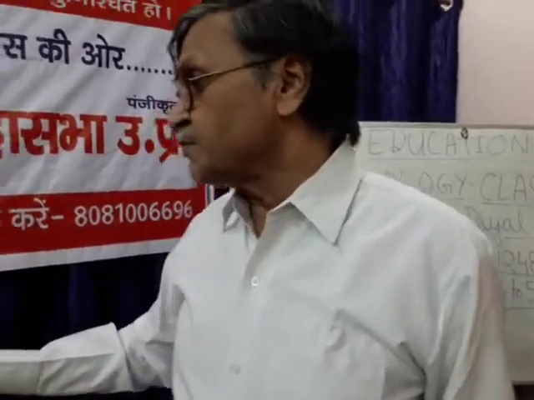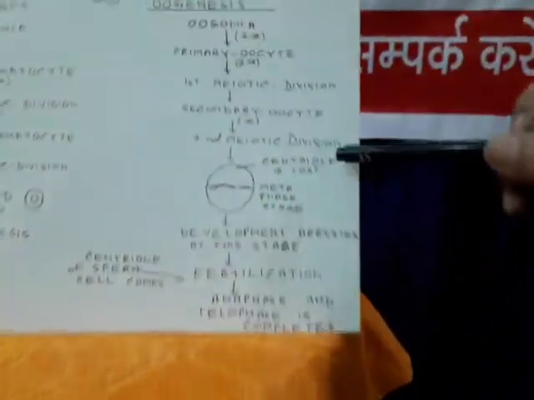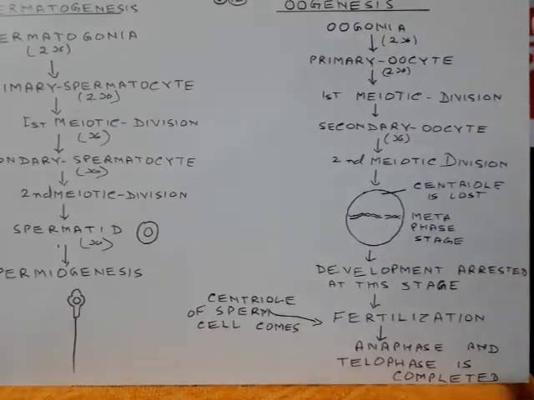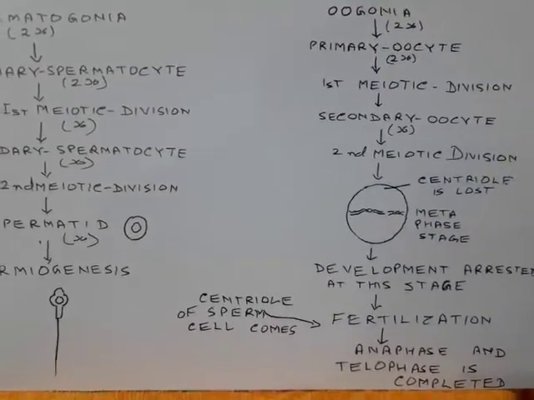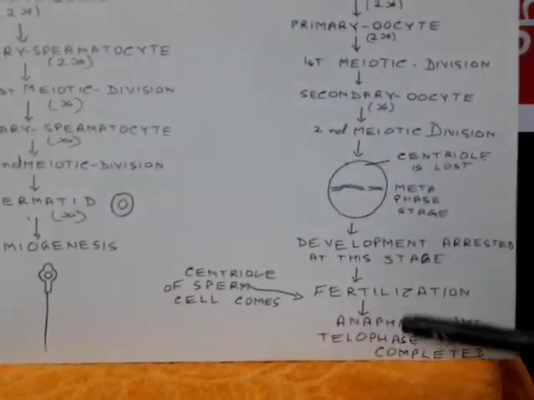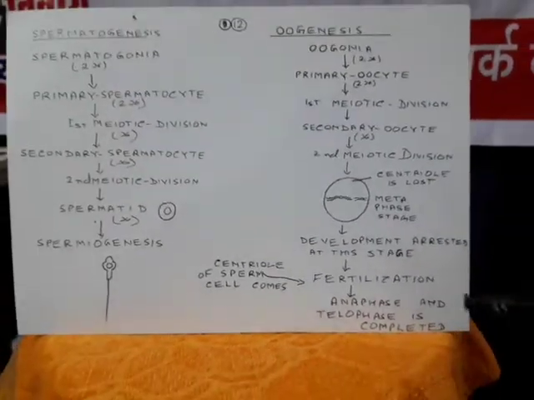So here you can see in the metaphase stage, the chromosomes are arranged at the equatorial plate. Development is arrested at this stage. At the time of fertilization, the centriole of a sperm cell comes, forms the two poles, the anaphase and telophase are completed, and a complete ootid or ovum is formed. After fertilization, it is called the zygote, in which the chromosome number is restored to normal again.